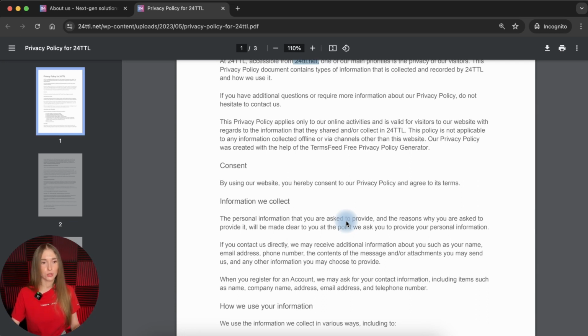They only need to press some kind of button on website forms where you collect personal data, if they actually want to contact you, right? And they cannot do it in an easy way. They cannot just scroll down and find it in the usual way. So there is no link to your privacy policy at all.